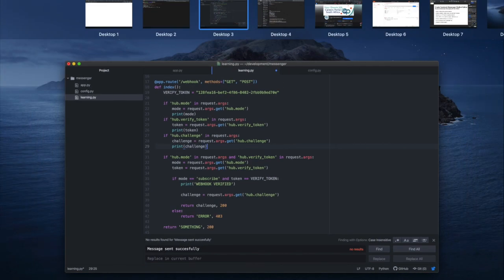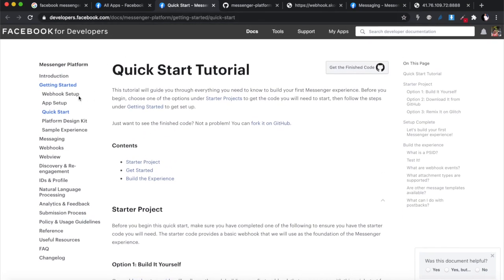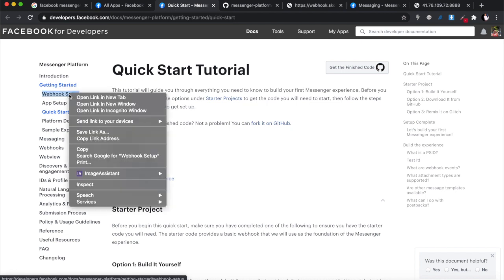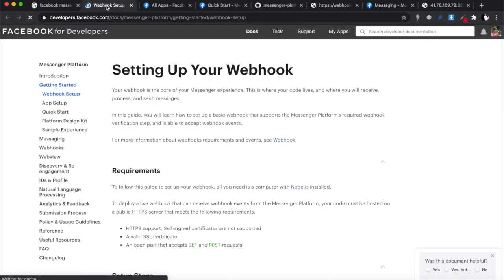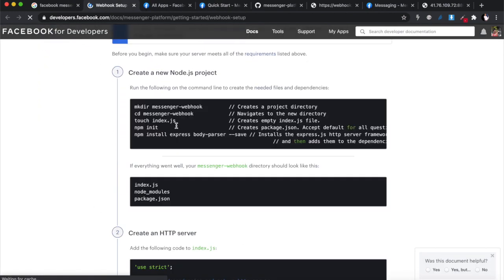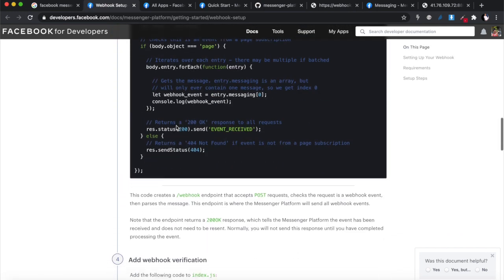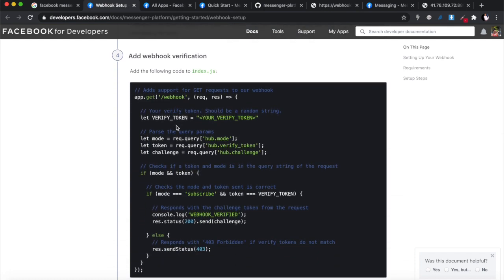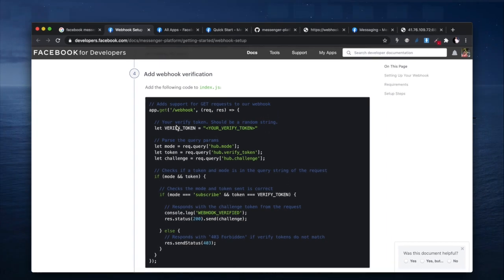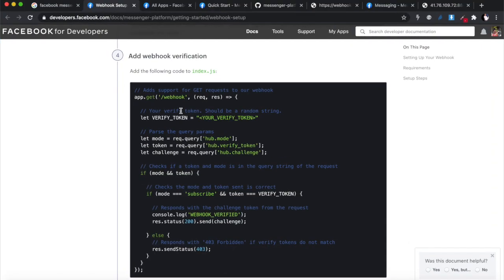All right. Inside of the documentation, inside of the Quickstart, if you go to Quickstart, and I'll have this link in the description below, right? At the top there, if you just open up the webhook setup, all right, and let's open it over here. This is the documentation that takes you through how to set up your webhook, and the code that I've written already in Python over there is just basically what this documentation is explaining.